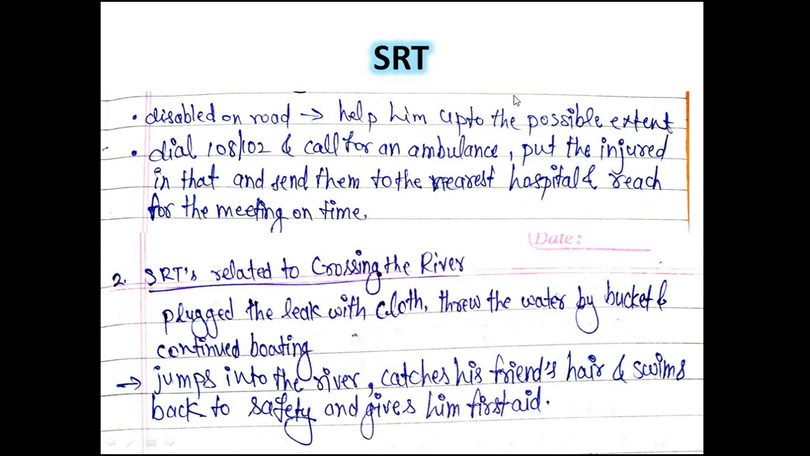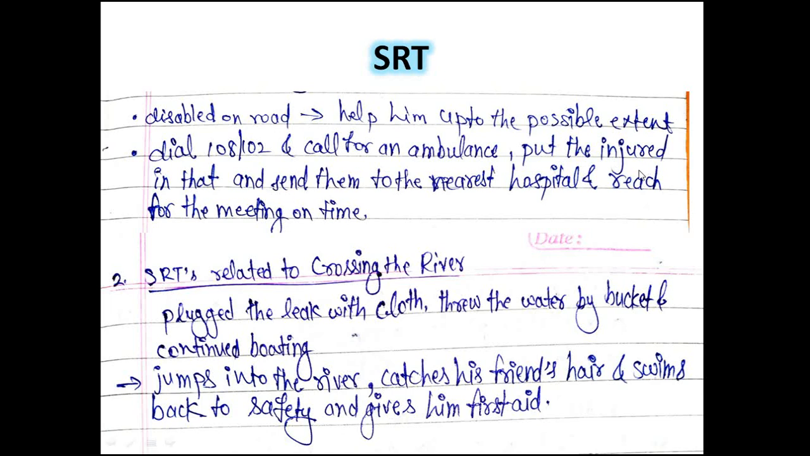Put the injured in that and send to the nearest hospital and reach for the meeting on time. Why? Because in SRT you will have two objectives. One is called primary objective and the second one is called secondary objective. In primary objective, this is your main task, what you were earlier doing. Now a secondary situation has been created. This will become the second situation which has come to you. It is called secondary objective.